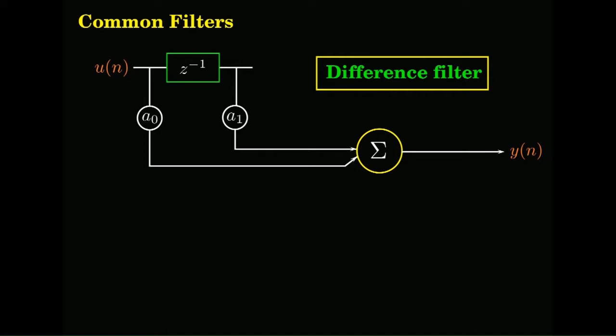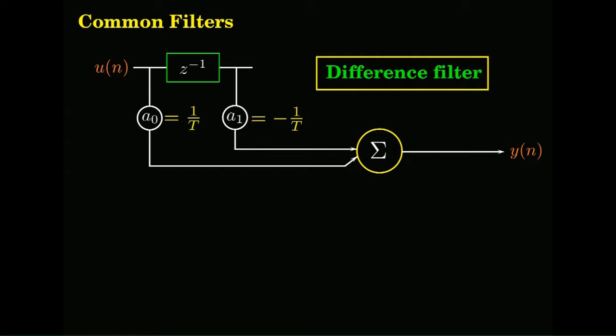This is an FIR, only the feed forward terms coming in there. If I put A0 equal to 1 by T and B1 equal to minus 1 by T.